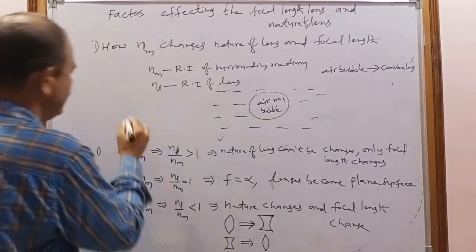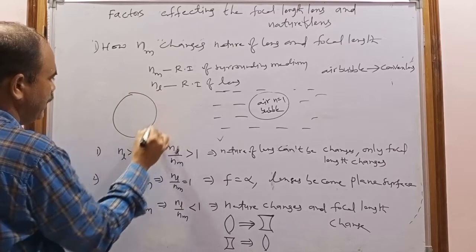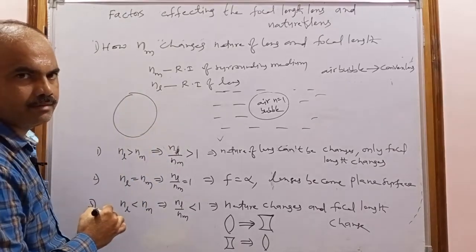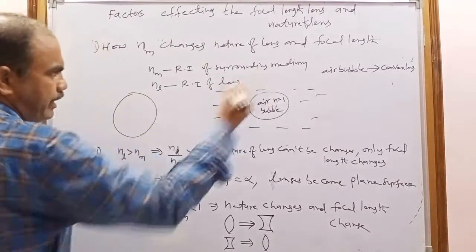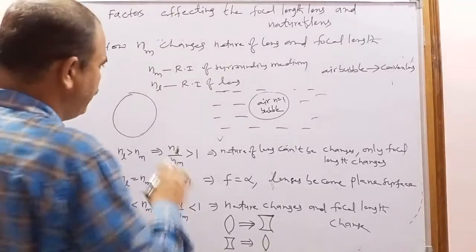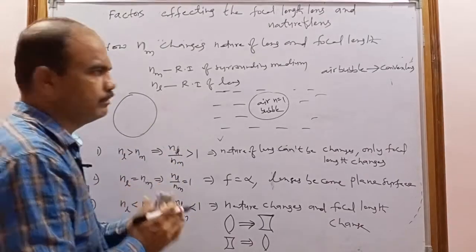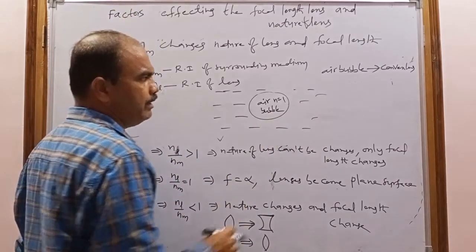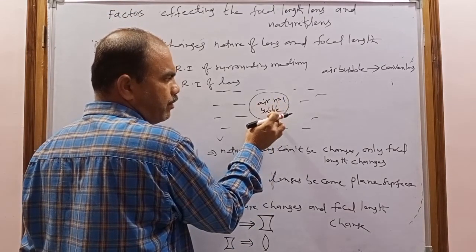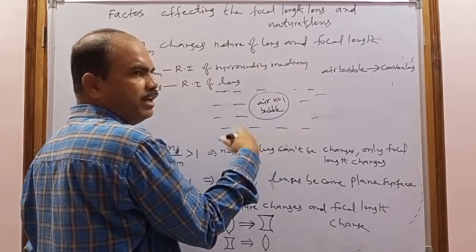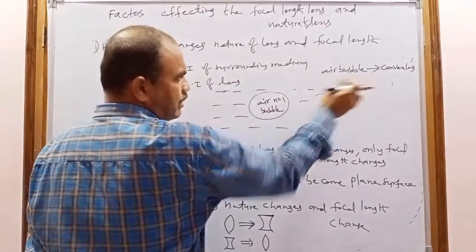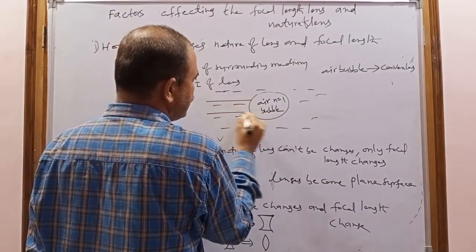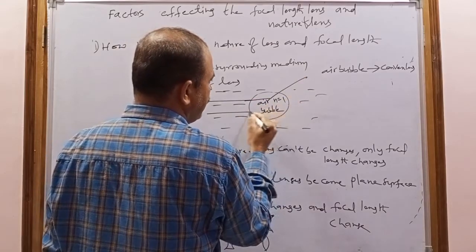actually when it is in the air, it behaves like a convex lens and it will converge the light. So now if it is kept in water, what happened? Now the refractive index of the bubble will be less and the refractive index of water will be more. So due to that, if a parallel beam of light is incident, what happens after refraction? It will be diverged.